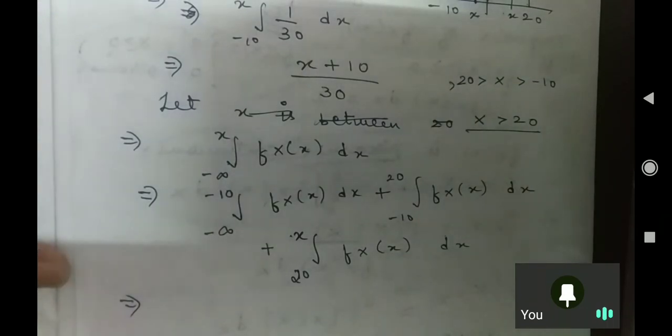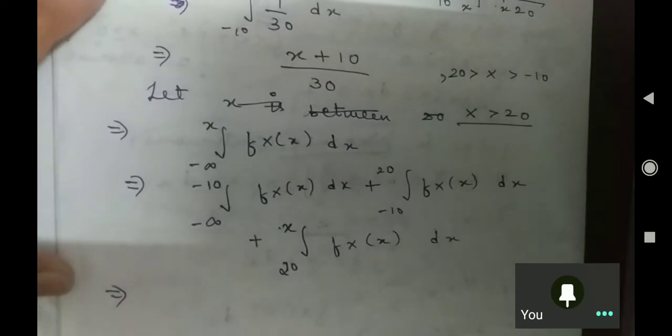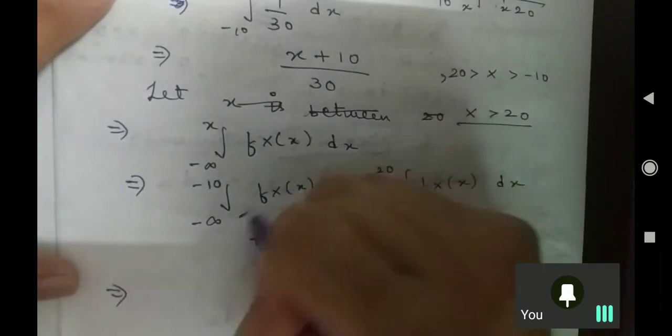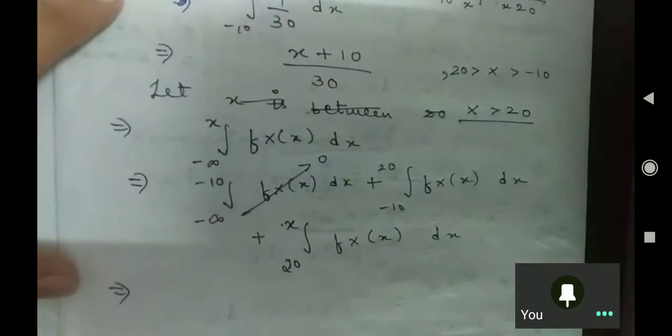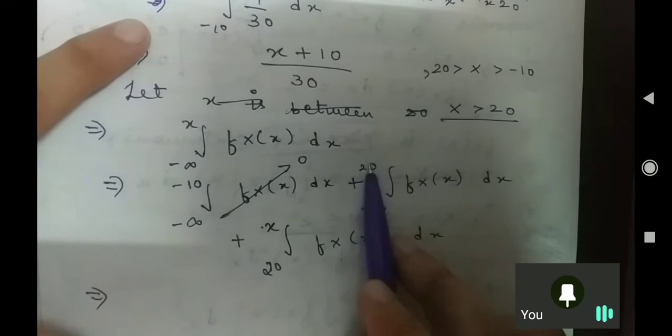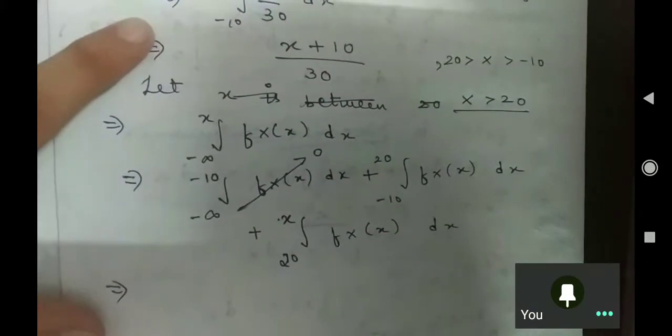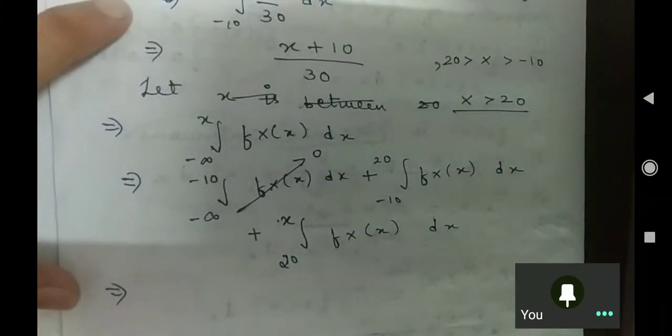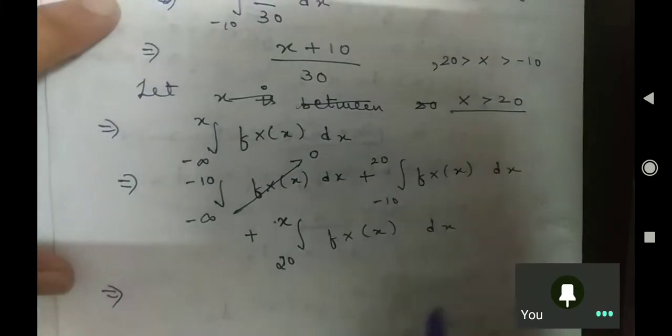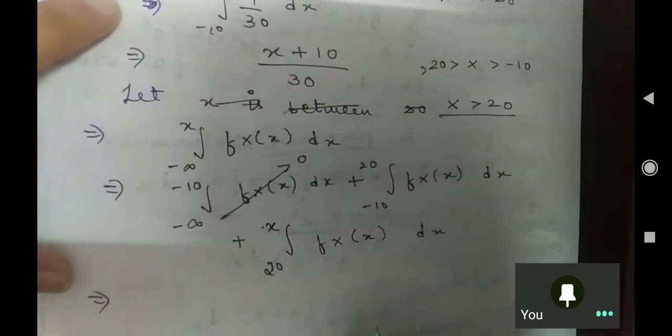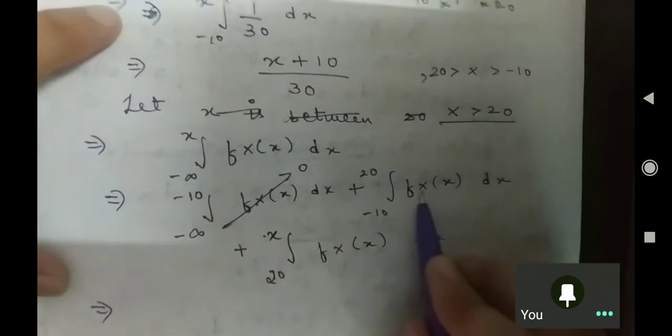Please ask me if you are not able to understand. Okay. From here to here it is 0. We have seen from minus infinity to minus 10 the fx value is 0, and from minus 10 to 20 your fx value is... anybody, from minus 10 to 20 what is the value of your fx?